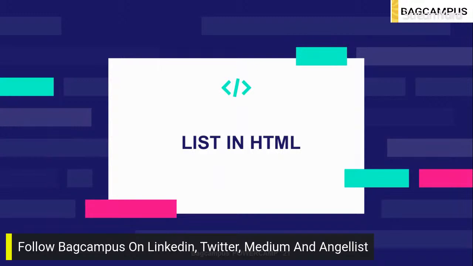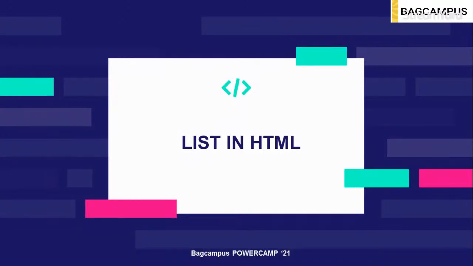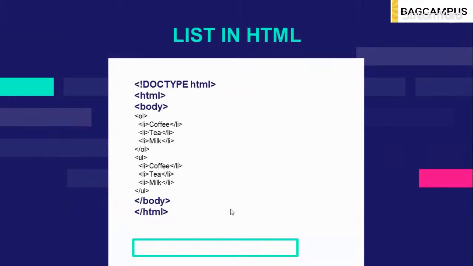So we just discussed tables in HTML. Similarly, we are going to discuss lists in HTML. What is a list in HTML? So let's move to the code. I will try to make you understand with this. Just as we understood the table tag, similarly we can use an OL tag, meaning ordered list. This is an li tag where we are using list items. Here I put coffee, tea, milk, and then an unordered list. So this is coffee, tea, and milk. What is the difference between OL and UL? Let's discuss it here with the code editor.